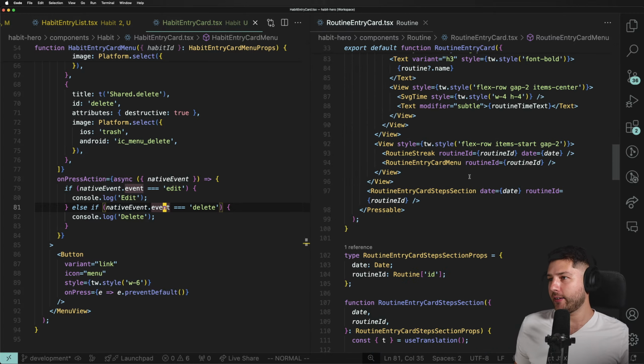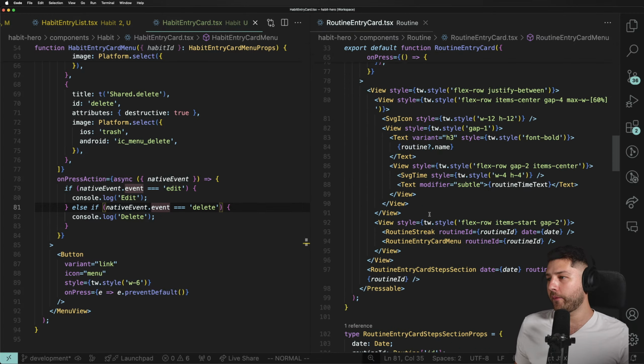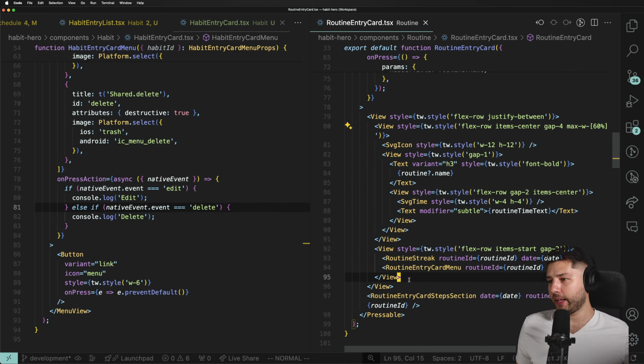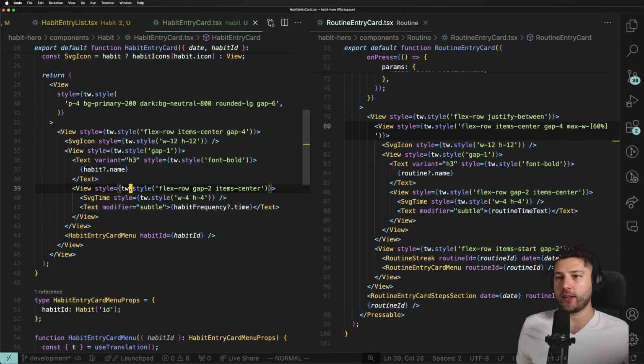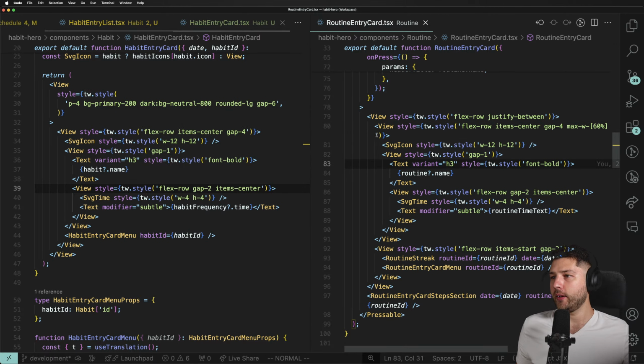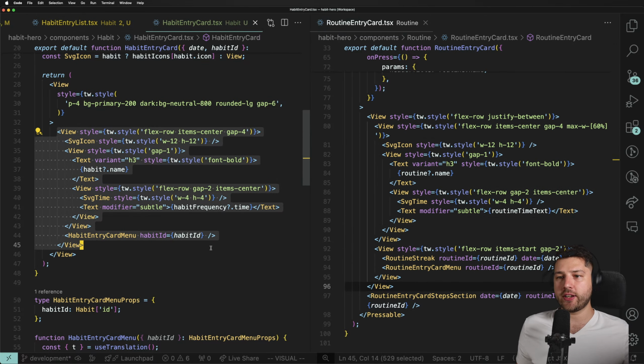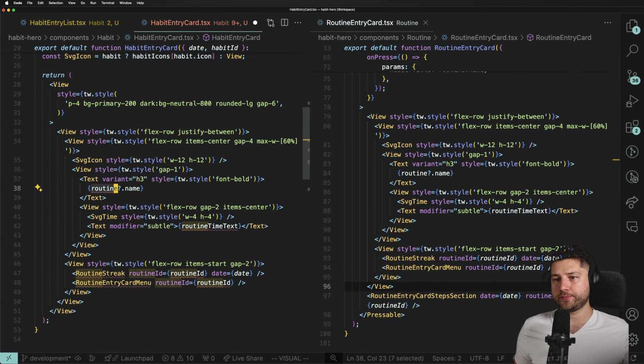So let me see how I did it over here. So we have, I'm going to be lazy and I'm just going to copy all of this thing here and just replace everything with routine. And that's going to be justify between item center gap 4. So I copied. I'm going to copy all of this. Yes, that's all that I need. Paste all of this here. And then routine.